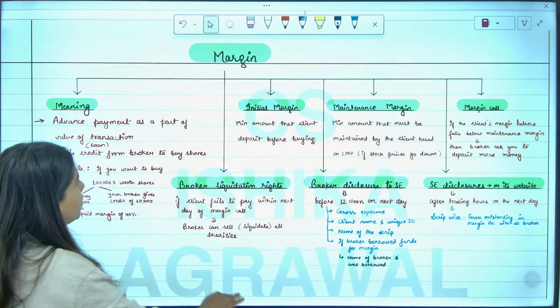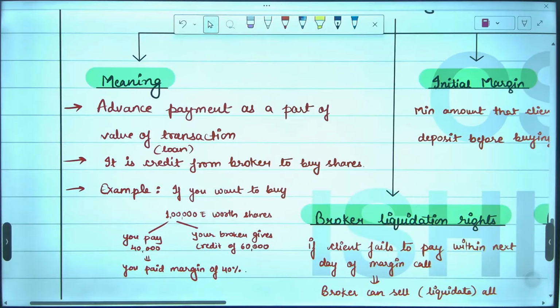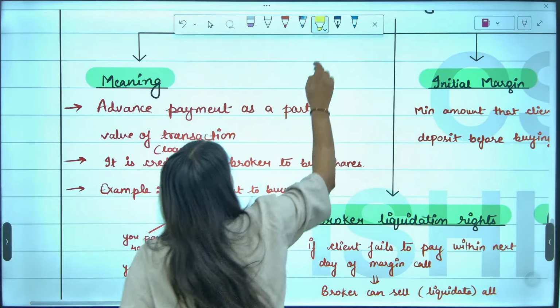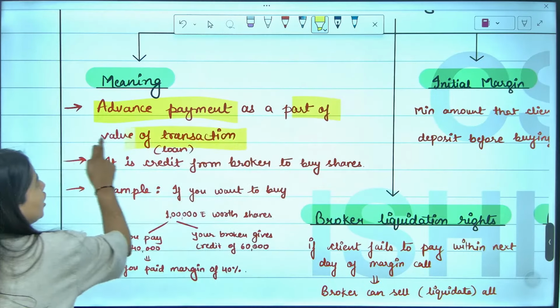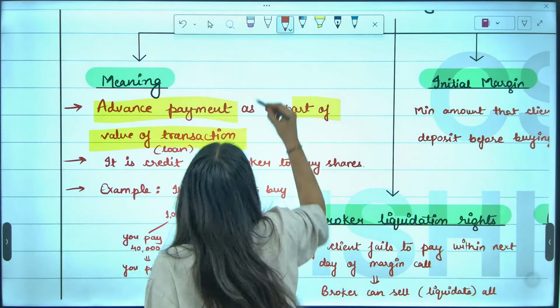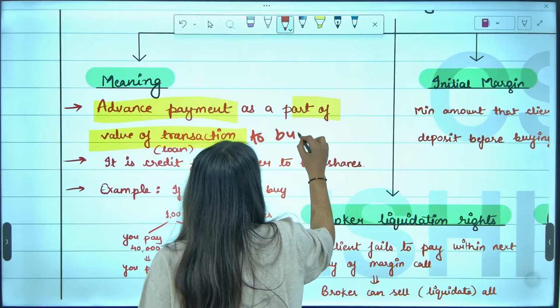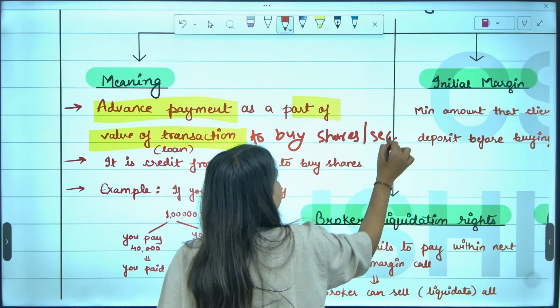Now, everybody, what do you mean by margin? Margin is when you make advance payment as a part of the value of transaction to buy shares or securities.